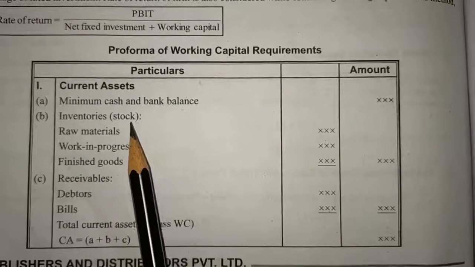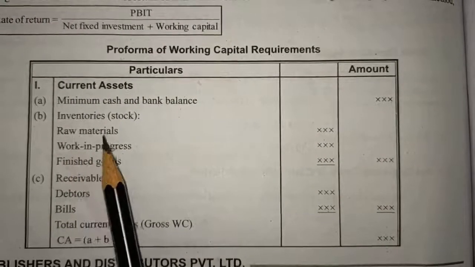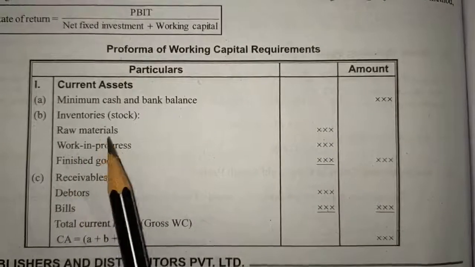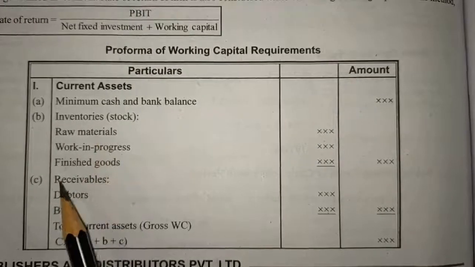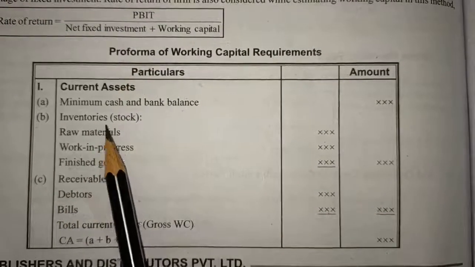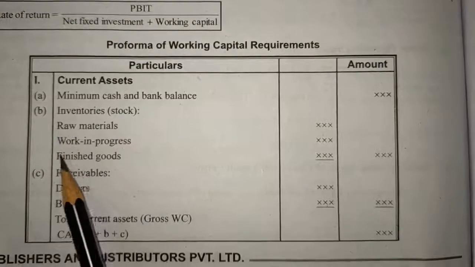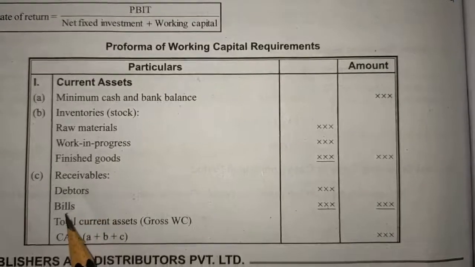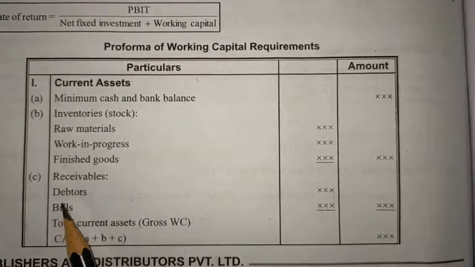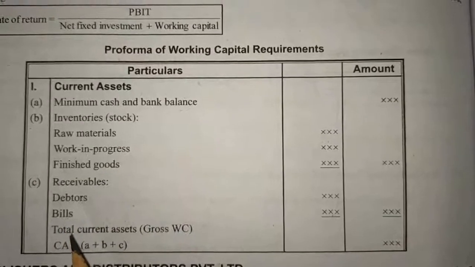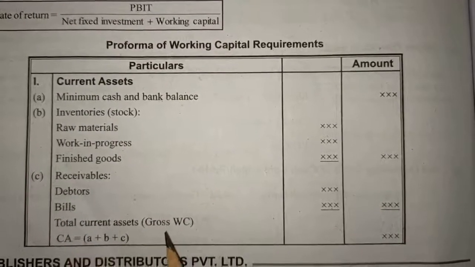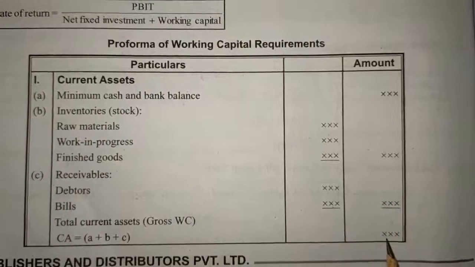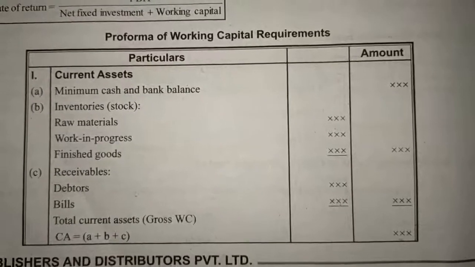Inventory or stock. Under inventory and stock, raw material, work in progress and finished goods. If it is a raw material, that will be considered as inventory. If it is work in progress, that will be considered as inventory. If it is a finished good, that will also be considered as inventory. All these things come under inventory itself. Bills receivable, debtors, bills, these things will be considered as current assets. What you have to do is add all the things, then it will be considered as current assets. This is about current assets.